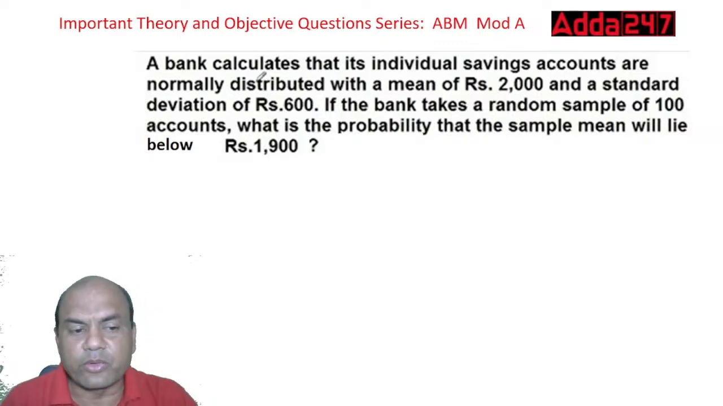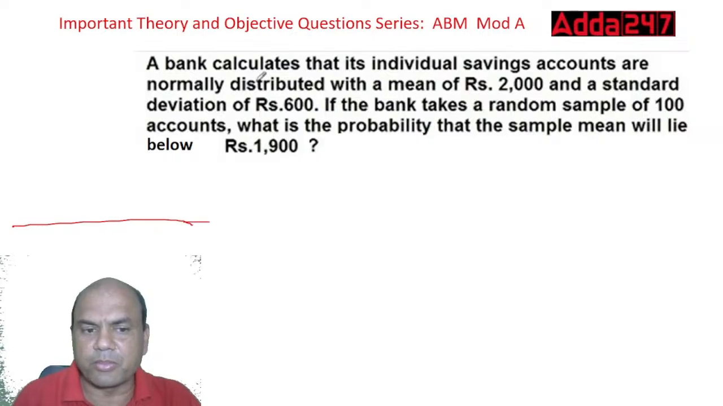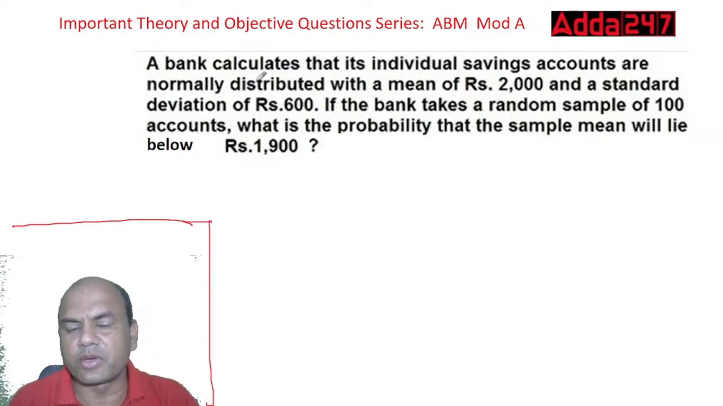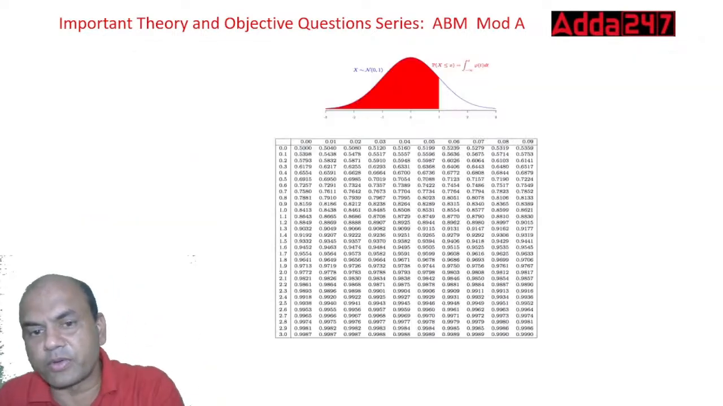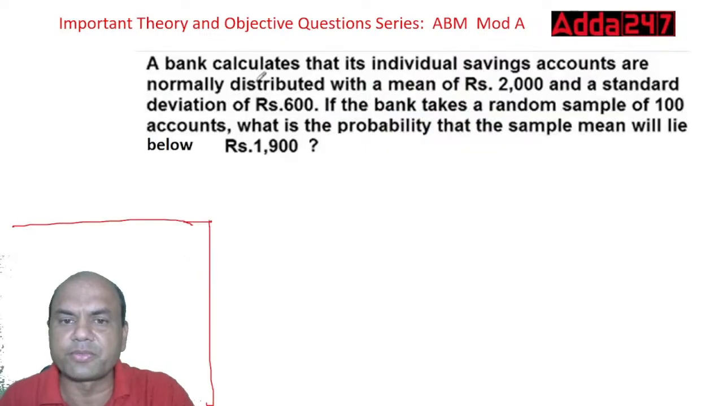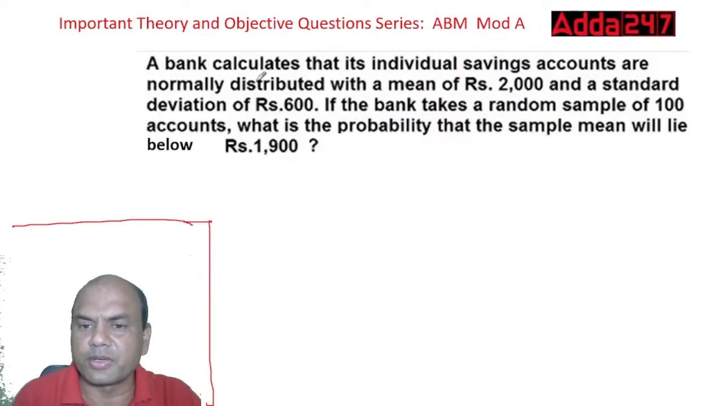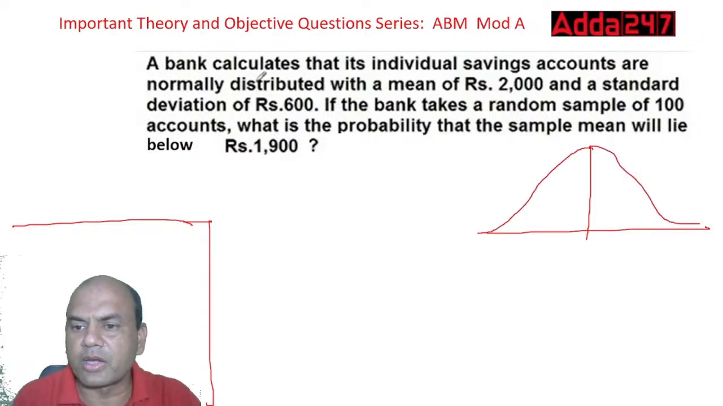This is a bit difficult to understand. Everyone pay attention, because this is a very important part. Let me draw the line over here. For this you need to know the normal distribution curve. Let me show you. Suppose this is the normal distribution curve. So what is given in this problem? Mean is given as 2000.